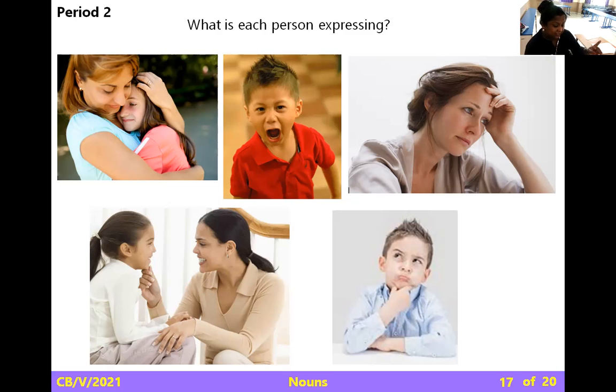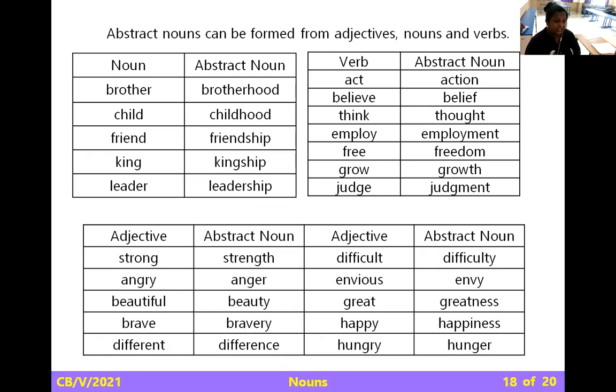As in the beginning, I said honesty, one word I have said. That honesty, you cannot touch it, you can only feel it. Confidence, you can see and feel it. And kindness and trust, you cannot see it, you can only feel it. So next, moving to the abstract noun. What we call those emotions, we call an abstract noun.